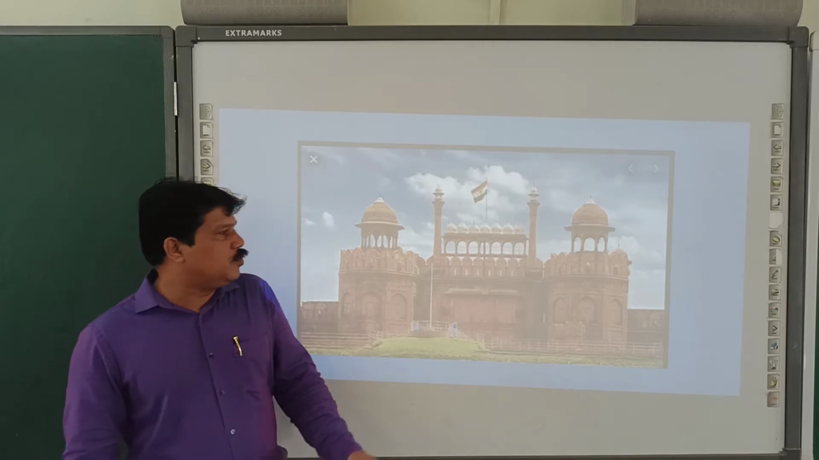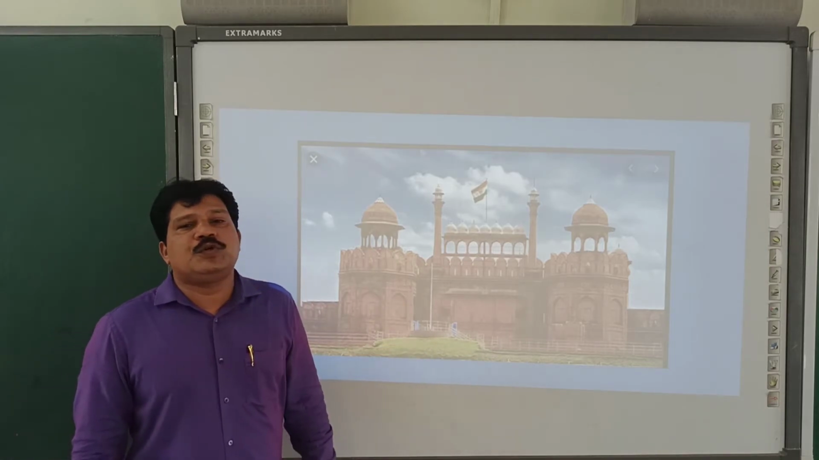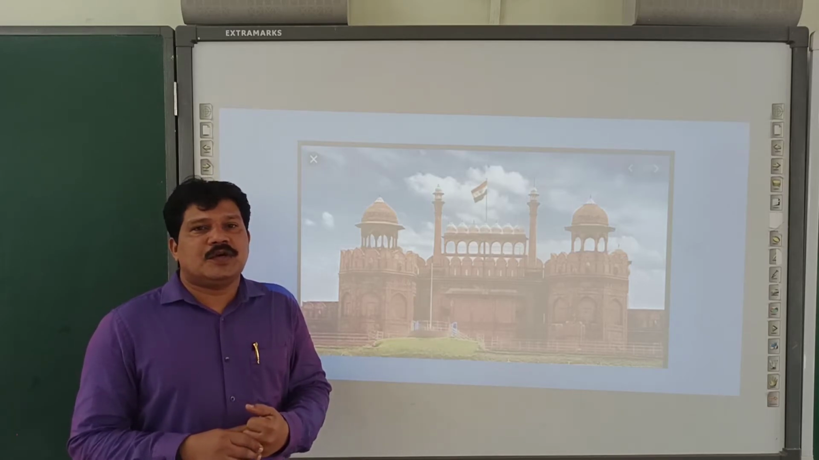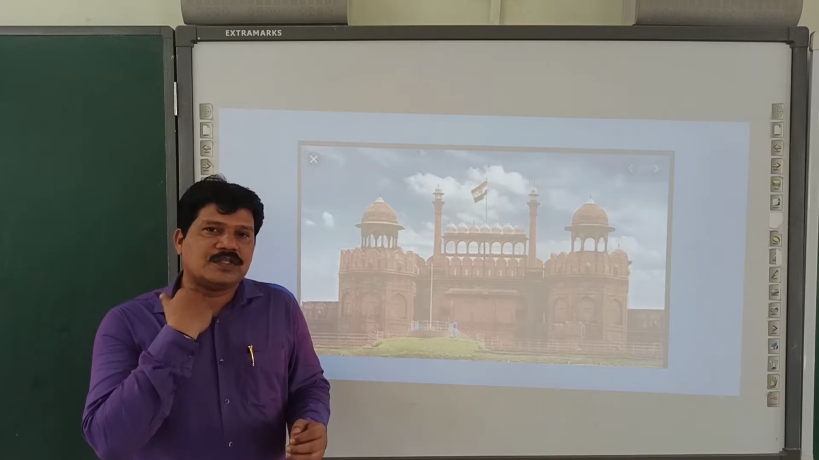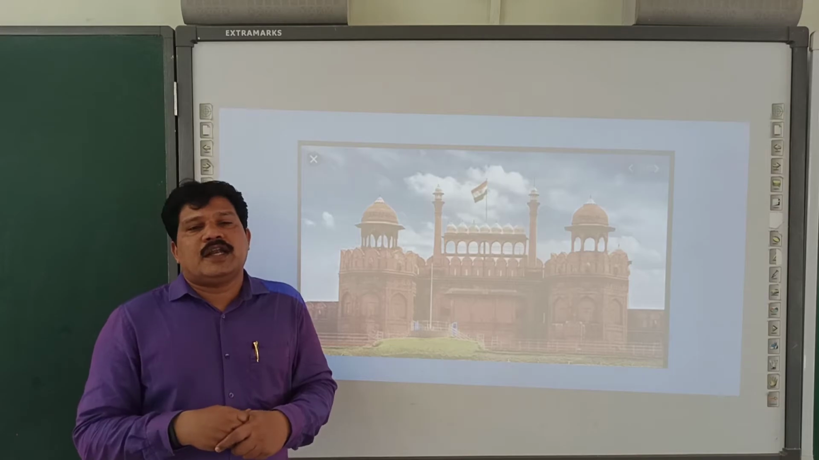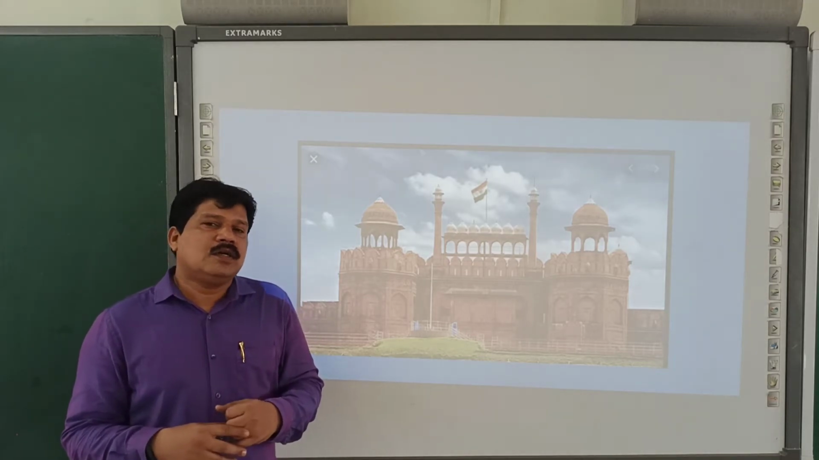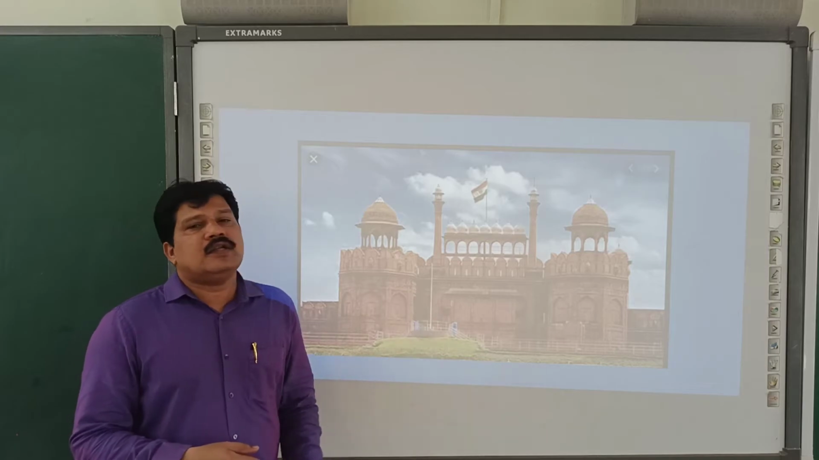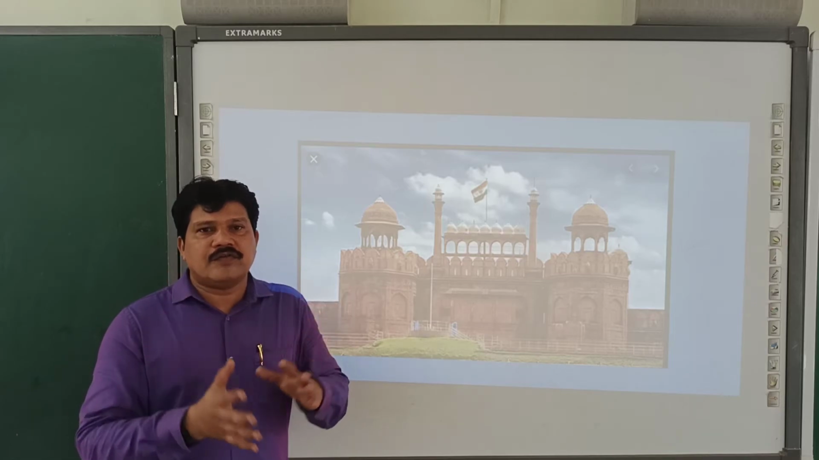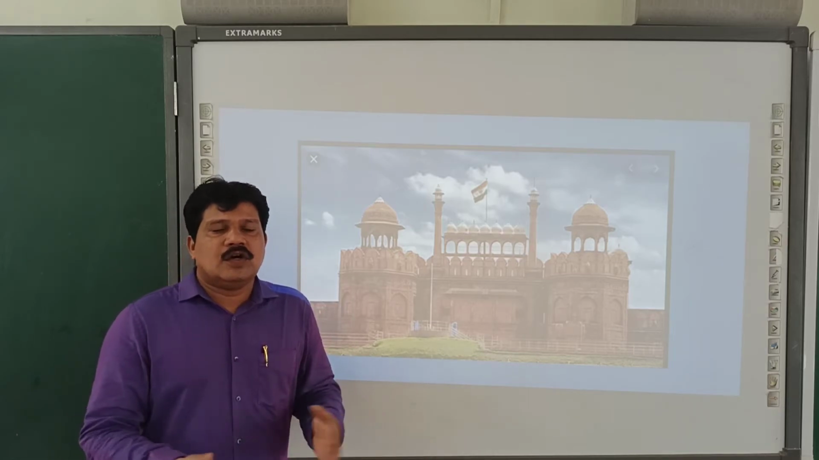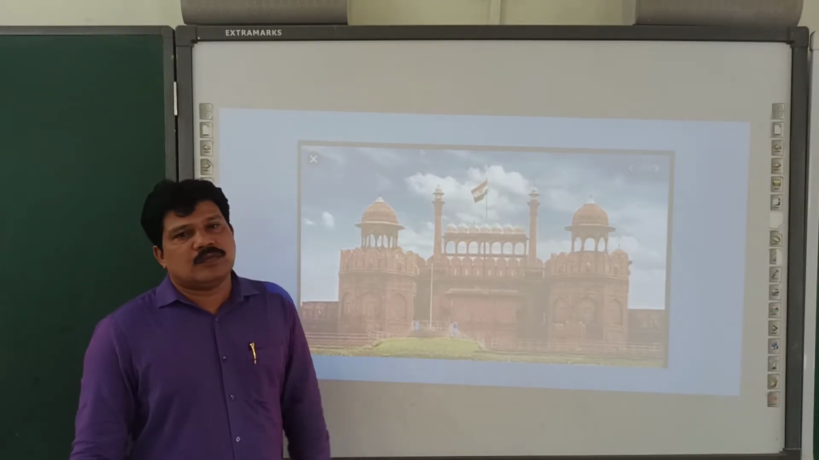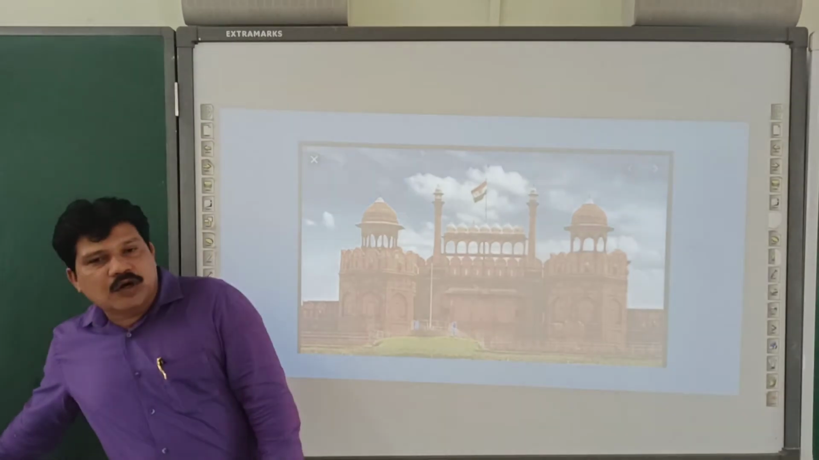This image may be known to you. On Independence Day, you can see the Prime Minister of India gives his address from the ramparts of the Red Fort. The Red Fort was considered the palace of the Mughals. Now it is a national monument. This monument is considered one of the greatest icons of the country called India. So this monument, of course, was under the control of the Mughals.